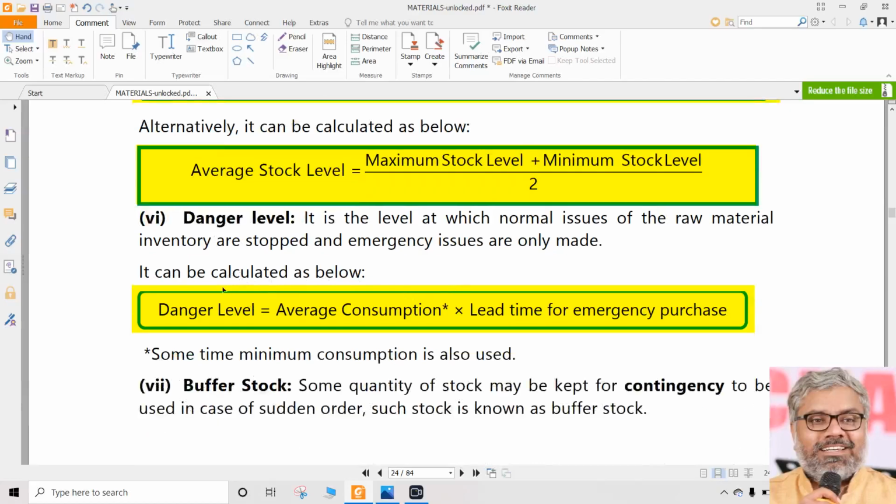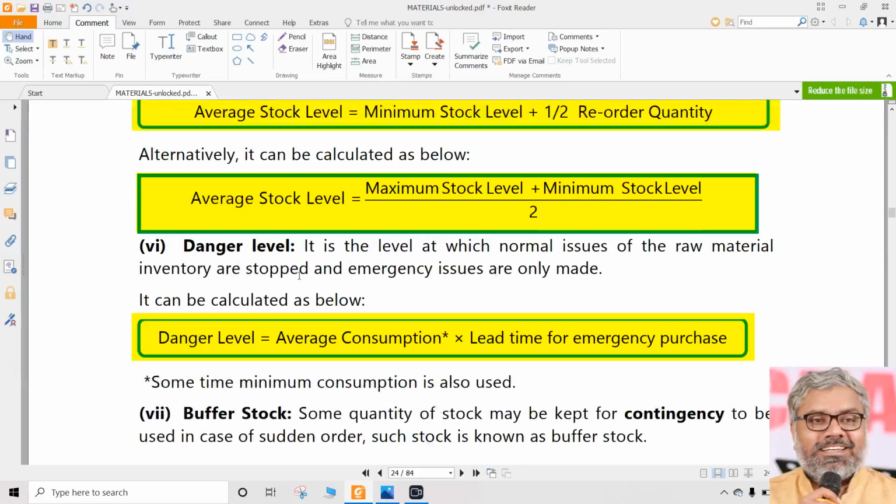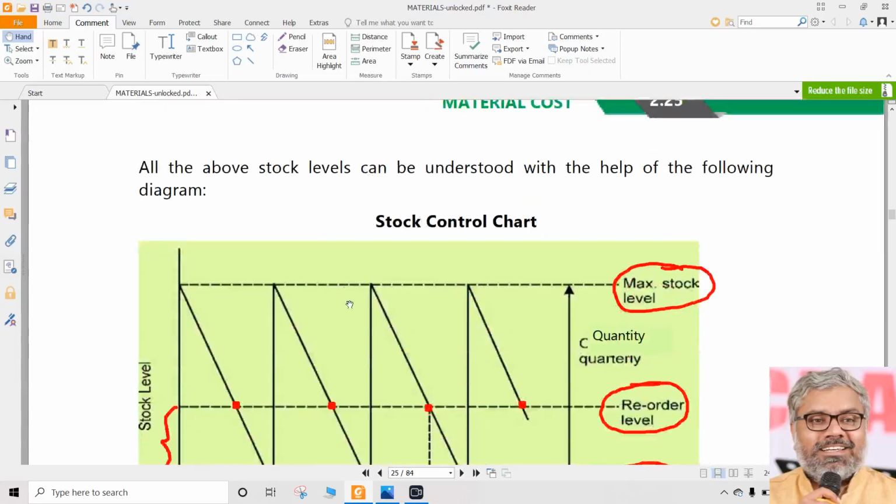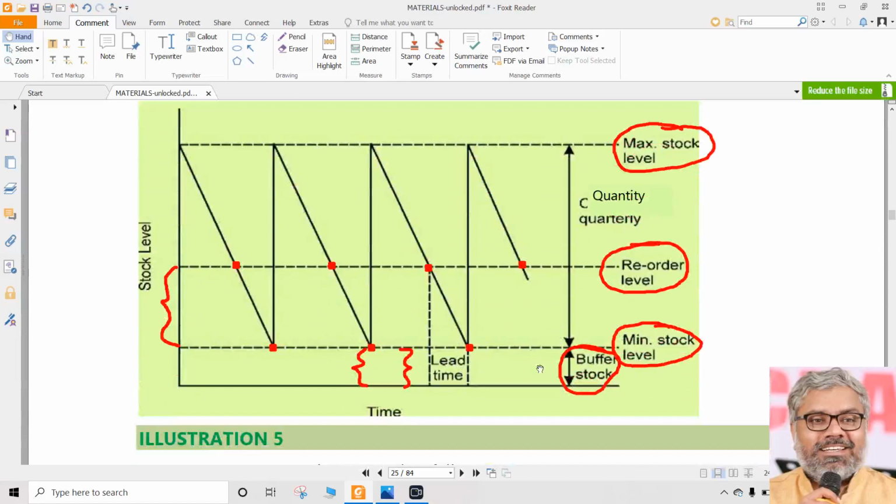There is no problem. So danger level is that where we will stop issuing the raw materials for regular production. The raw material will be issued only for emergency requirements. Otherwise, that will not be issued at all. Means production is stopped.